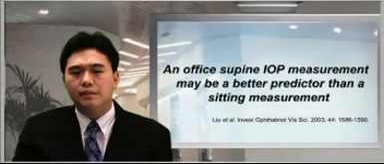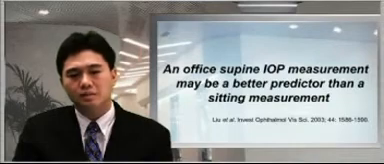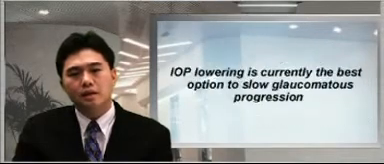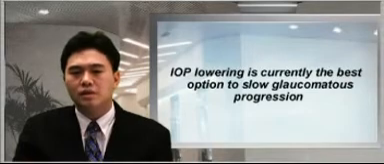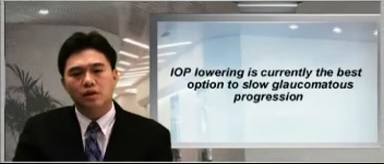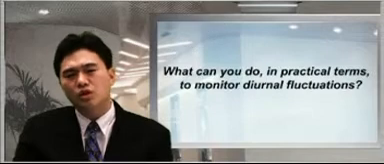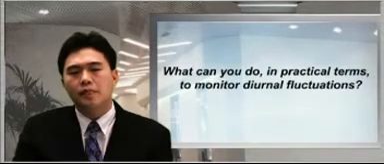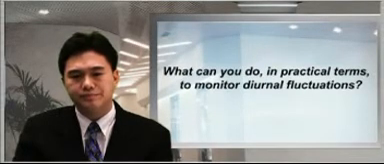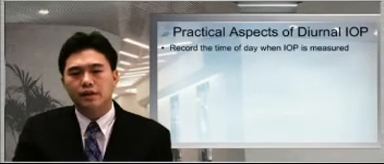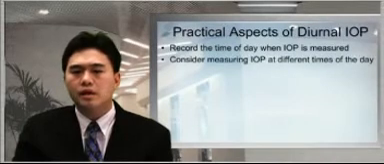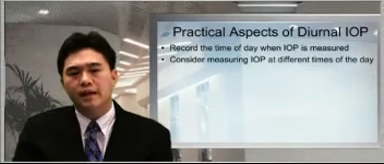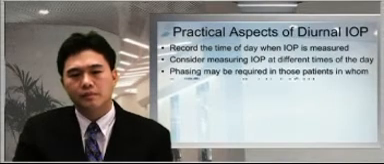Many studies have been published in the last decade to assist us in the management of glaucoma. These studies have indicated that intraocular pressure lowering is currently the best option to slow the progression of glaucomatous field loss. So what can you do in practical terms to monitor diurnal fluctuations? I find recording the time of day when an intraocular pressure is measured to be one simple way of monitoring the fluctuation. You may also consider bringing patients back at different times of the day.